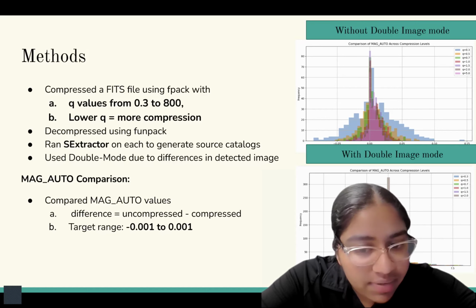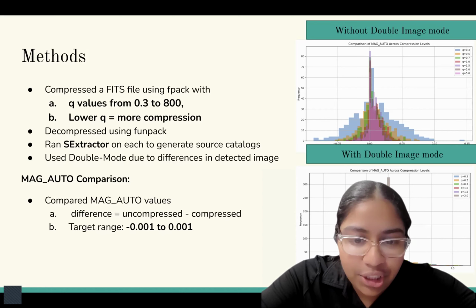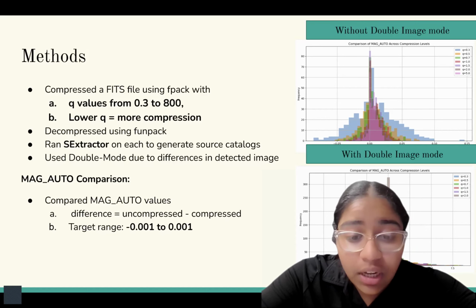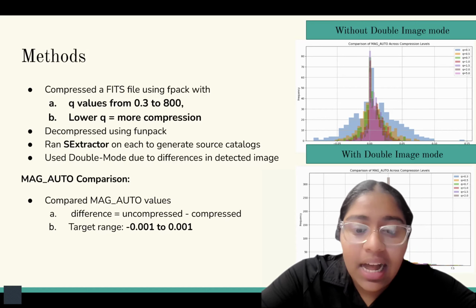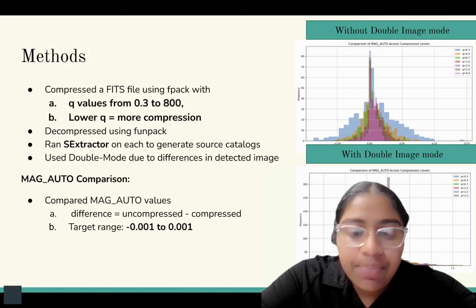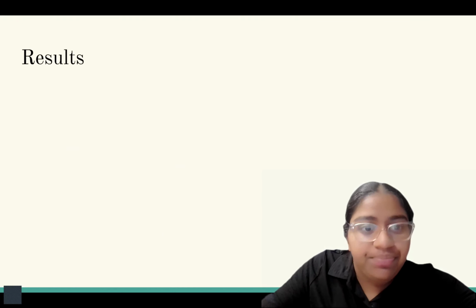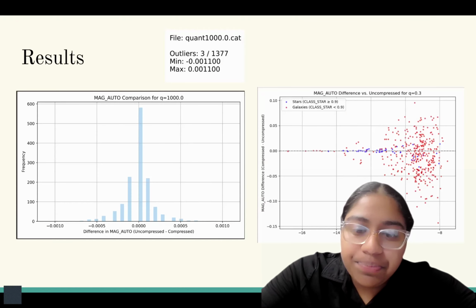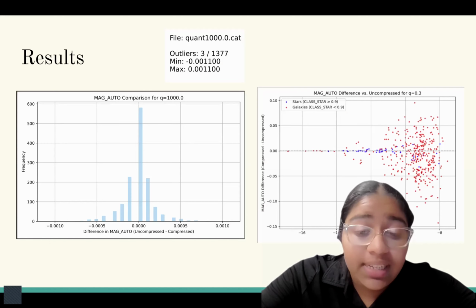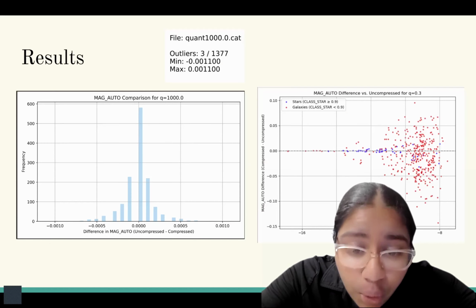Then I compare the brightness values called mag-auto between the compressed and the uncompressed image. We focus on the differences within our ideal range. Finally, we create a plot showing how the brightness difference and the file size change with our various different levels of compression.